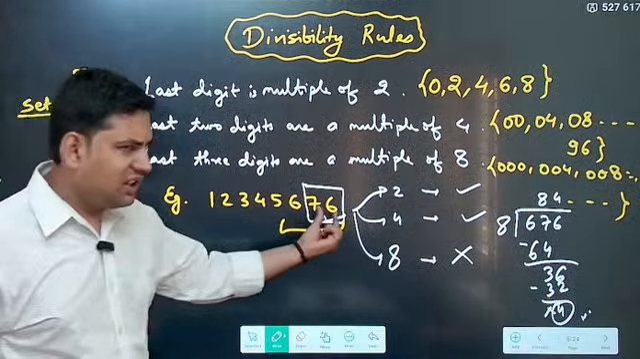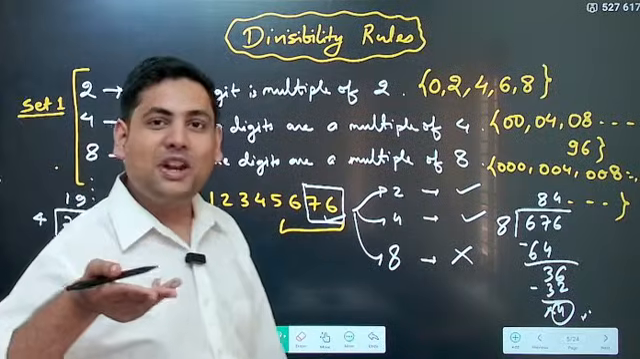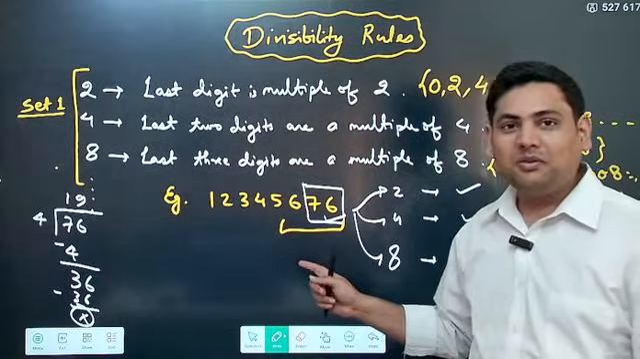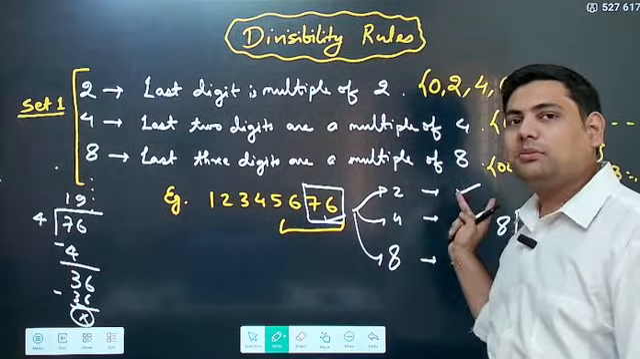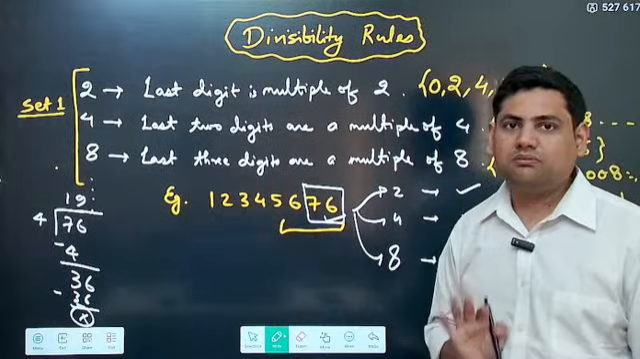Very easy. See, 1 digit, 2 digit or 3 digit if it is 2, 4 or 8. 16 also you can understand. Correct. 16 will be what? The last 4 digits are a multiple of 16. Like that you have to check. Other digits do not matter.